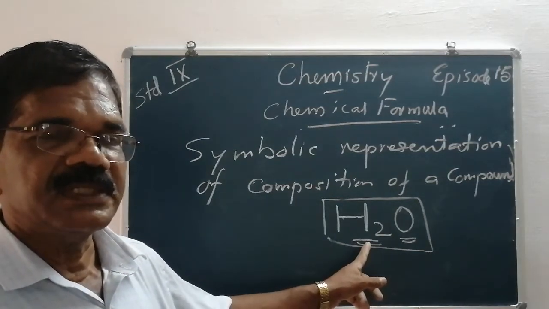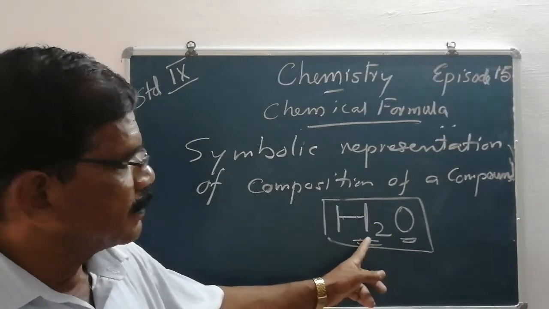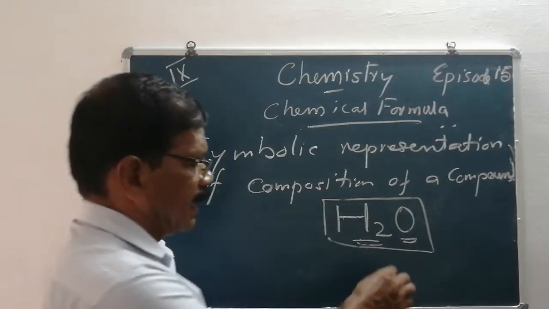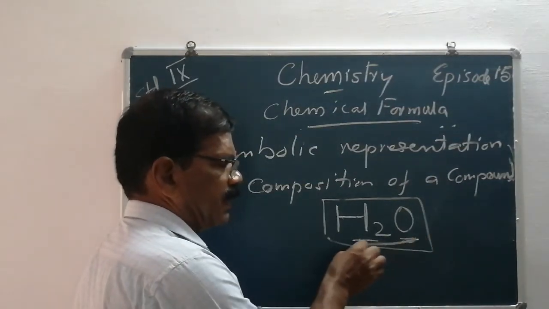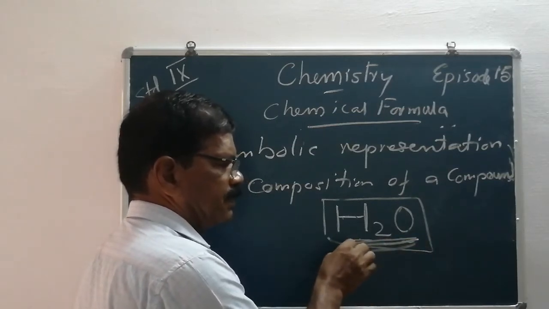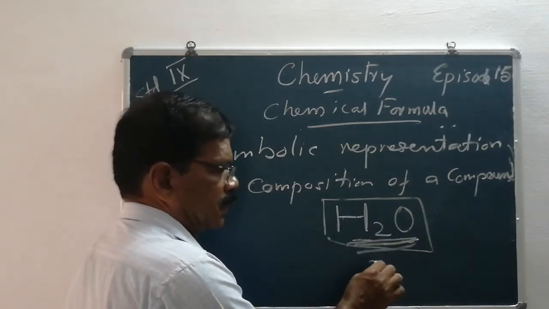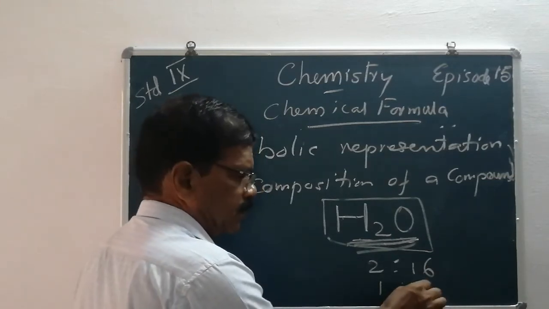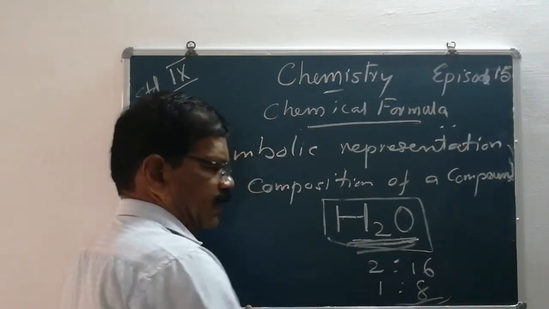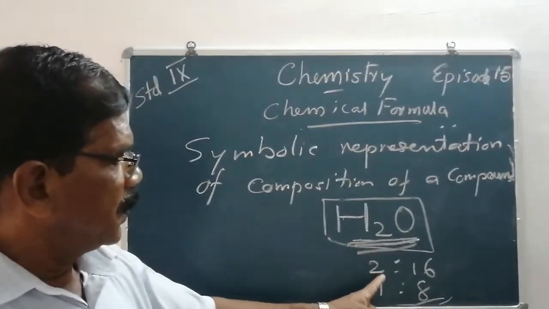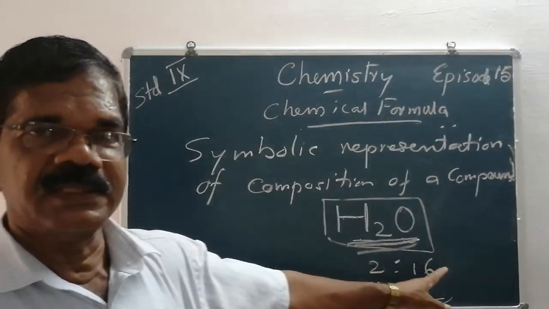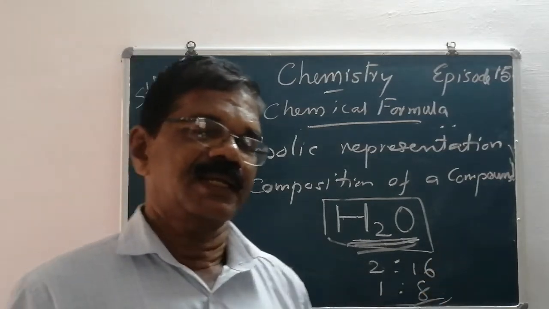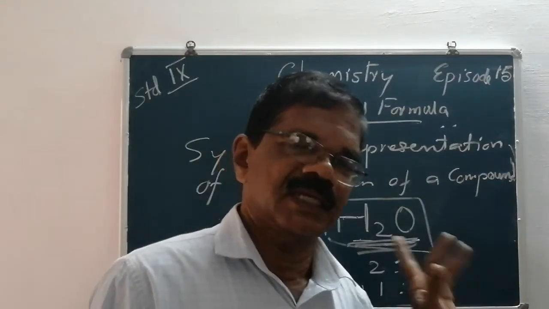The law of constant proportion states that in a chemical compound, the elements are found in a fixed ratio. Here it is 2:16, that means when divided by 2, 1:8. Whenever water is formed, it is in the ratio 1:8. Where do 2 and 16 come from? In the previous class we already learned atomic mass. What is atomic mass?